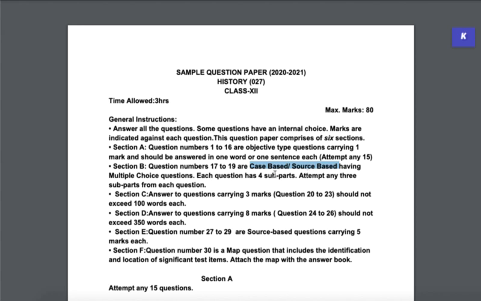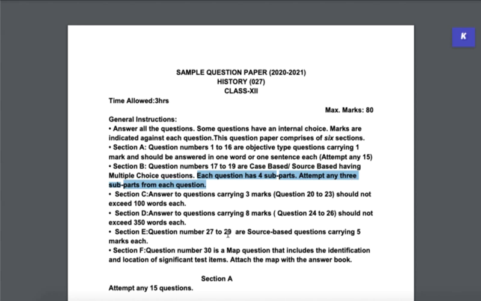Then you have multiple choice questions. Now this is interesting because you are again given certain material. Each question has 4 subparts and attempt any 3 subparts from each question, right? So they have 4 subparts. So these instructions are important. So there's quite a bit of change, though not the scary change as we were expecting, right? So each question has 4 subparts in section B, which is case based and source based. And of these 4, we have to attempt only 3 subparts from each question.